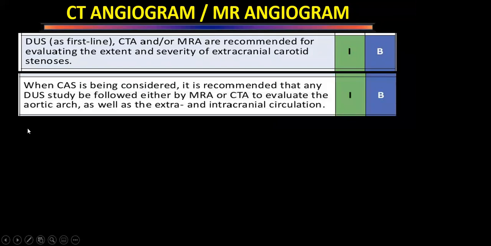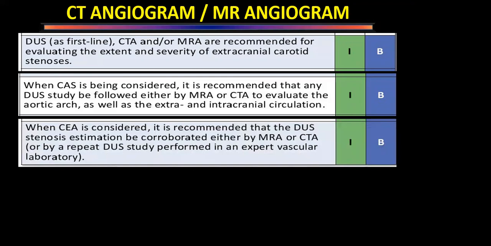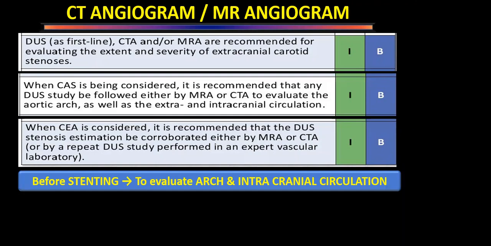Whenever we are going to consider carotid artery stenting, in those patients MR or CT angiogram must be done to reconfirm that whatever the findings were on duplex is correct. And whenever carotid endarterectomy is going to be done, we have to do either an MRA or CT angiogram or a repeat Doppler ultrasound by an expert vascular laboratory, so that we know that what we are going to do is actually indicated.